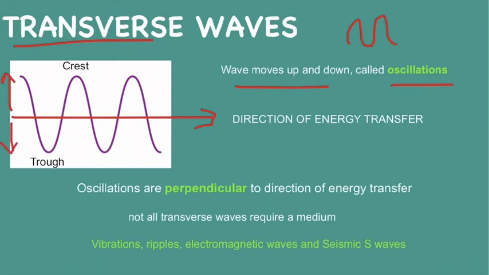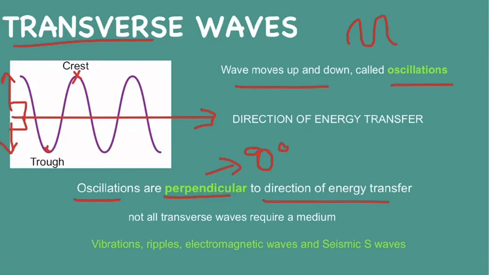Now, two characteristic features of the transverse wave are the crest and the trough. So the crest is the uppermost point of the wave, and the trough is the lowermost point of the wave. And the most characteristic feature of these transverse waves is that our oscillations are perpendicular to the direction of energy transfer. So perpendicular means they move at a 90-degree angle, so you'll see it goes 90 degrees here, 90 degrees here.